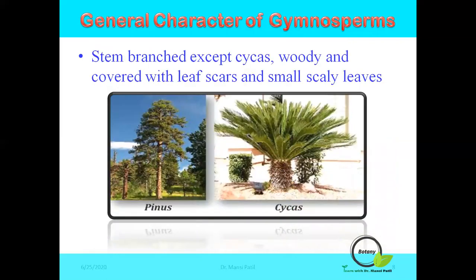In gymnospermic plants, the stem is branched except in Cycas. In Cycas, the stem is unbranched. Then the stem is woody and covered with leaf scars and small scaly leaves.